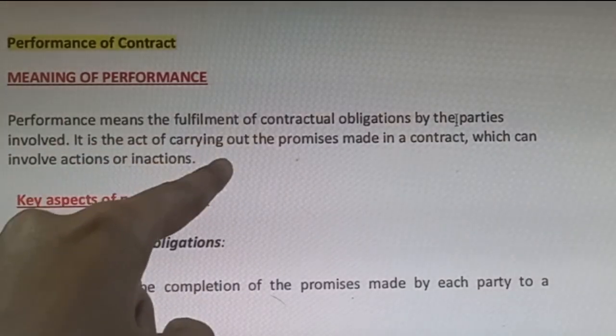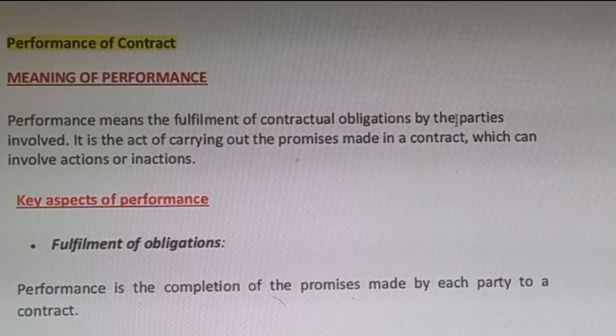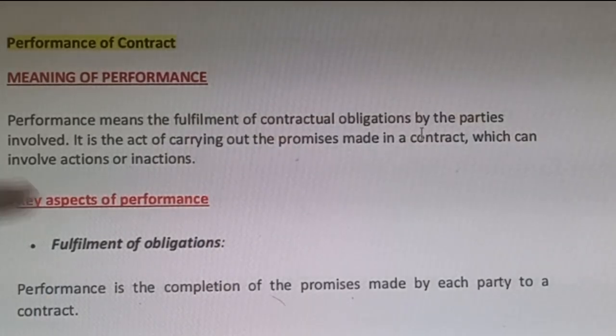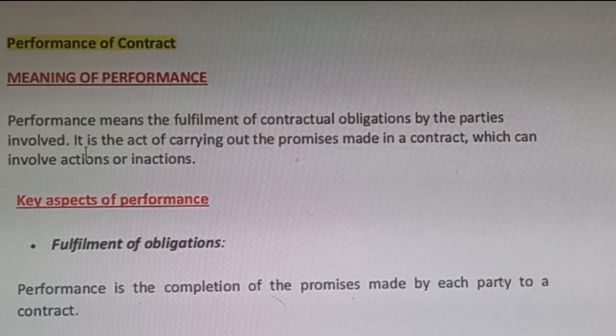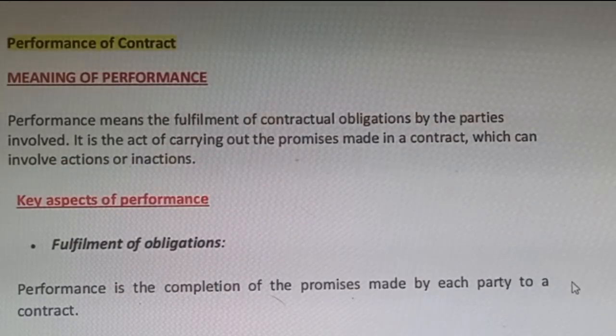It is the act of carrying out promises made in a contract. It simply means the act of completing, the carrying out of the promises that have been listed in the contract, which can involve actions that are to be done or not to be done. In a contract we can mention the actions, or we can also mention the inactions. Let's see the key aspects of performance.